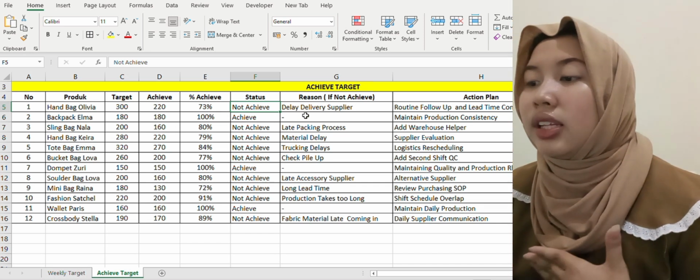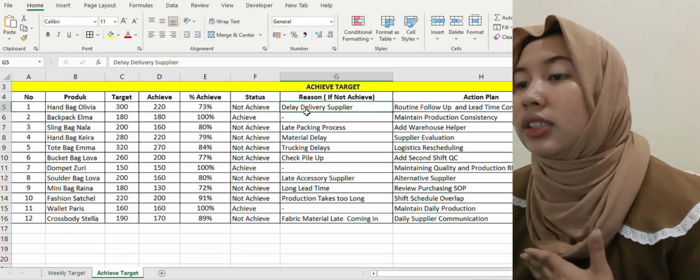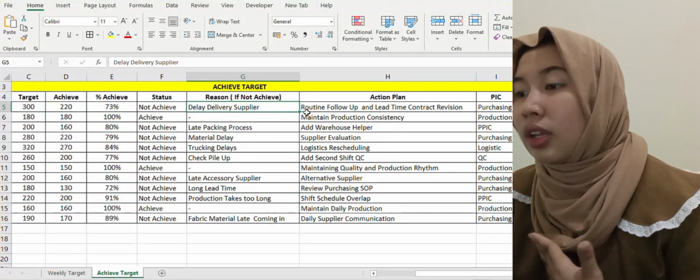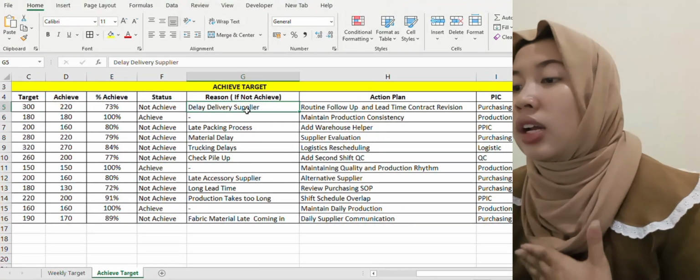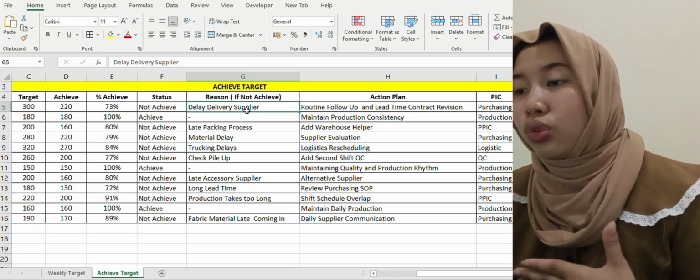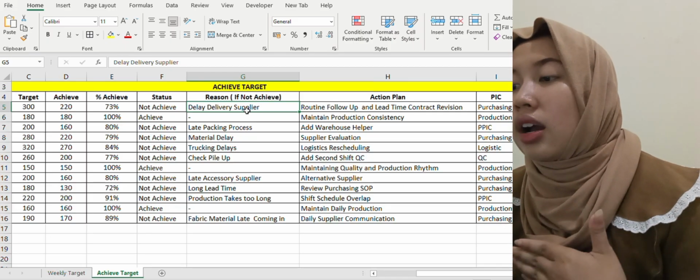The issue identified is a delay in delivery from the supplier, which caused the production output to fall short of the target.